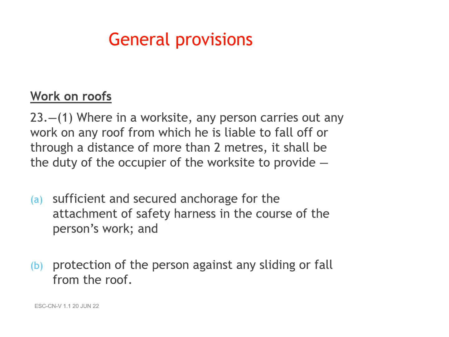General provisions. Work on roofs. 23-1. Where in a worksite, any person carries out any work on any roof from which he is liable to fall off or through a distance of more than 2 meters, it shall be the duty of the occupier of the worksite to provide sufficient and secured anchorage for the attachment of safety harness in the course of the person's work, and protection of the person against any sliding or fall from the roof.